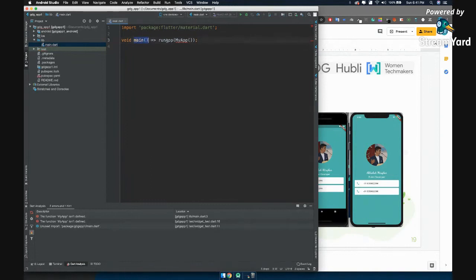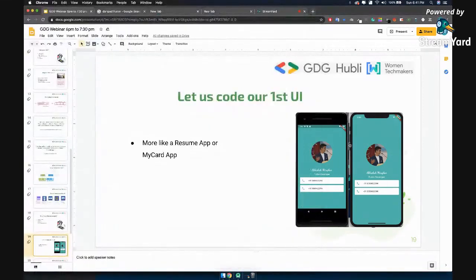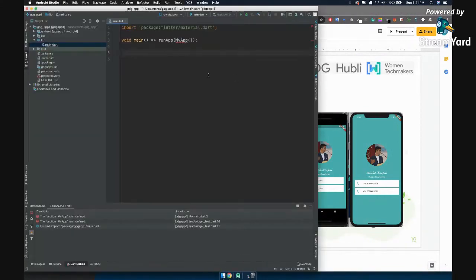And what are we doing? We are telling, hey main.dart, run this app. Which app? My app. And let us write a stateless widget, because why? We have nothing here, no data that is changing in this application. So that is why let's use stateless.